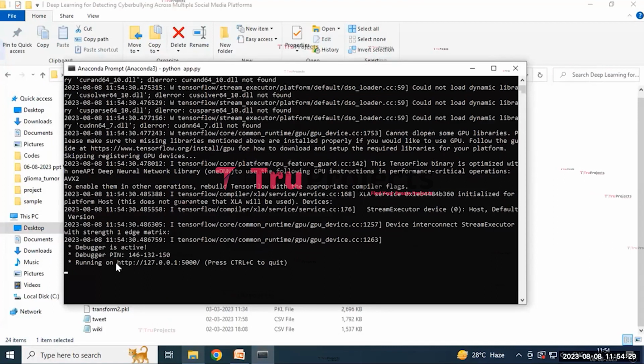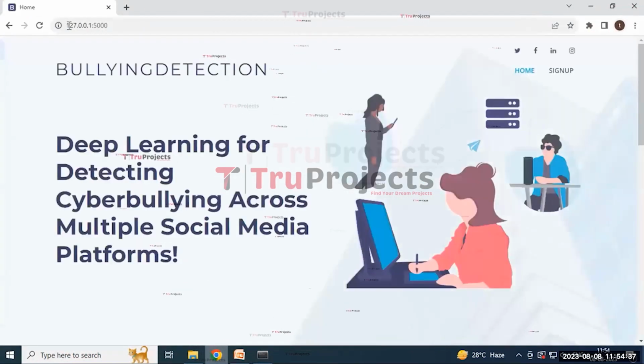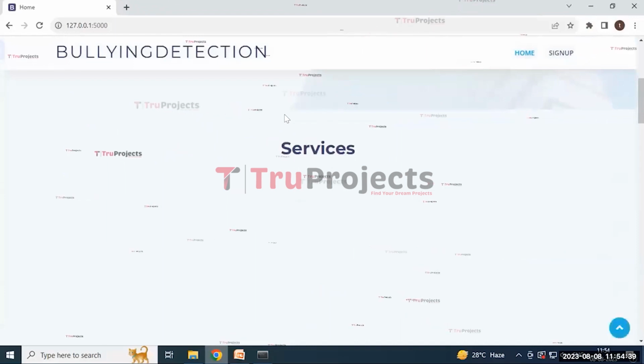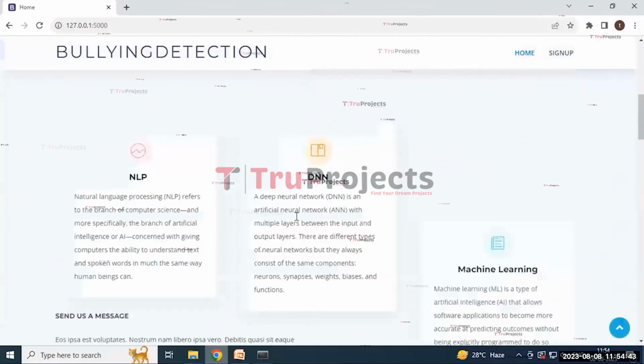Like this. We need to copy this link and paste it in any web browser of our choice, and I prefer to use Google Chrome. I'm pasting this link and then clicking on the enter button. Here we get a page with the title of the project and some information about it.